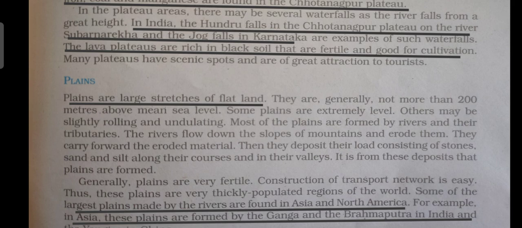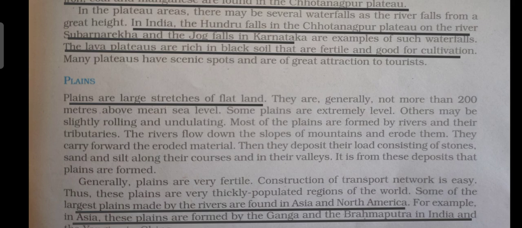Now sometimes the surface of the plains are extremely leveled or flat or smooth, but sometimes they are slightly rolling and undulating. It means they are not even or smooth. Now most of the plains children, they are formed by the rivers and their tributaries.